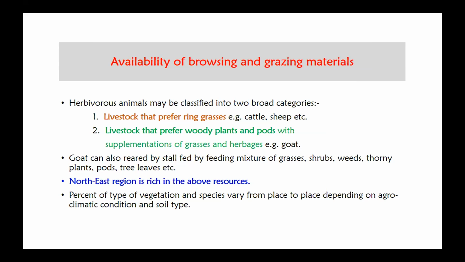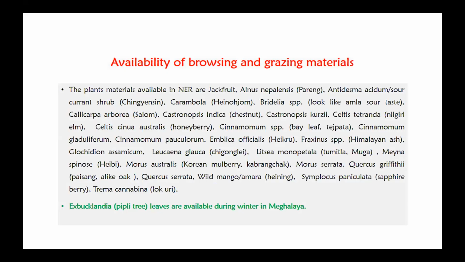It differs from place to place, and also depends on the agroclimatic condition and the different soil types of this region. About the availability of plant material in this region, we have jackfruit, Ulmus nepalensis, which in Manipuri we call pareng, then Antidesma acidum, or other name Sour Korean shrub, which in Manipur we call Chinghenzin. This Chinghenzin is available almost in the hilly region of the Northeast. Even humans can consume it.